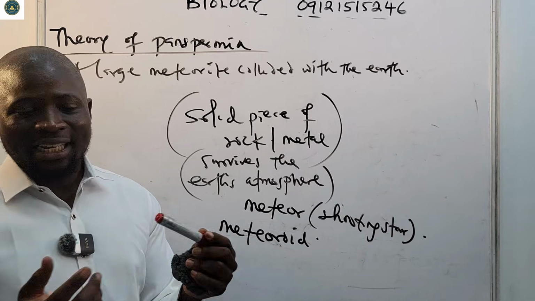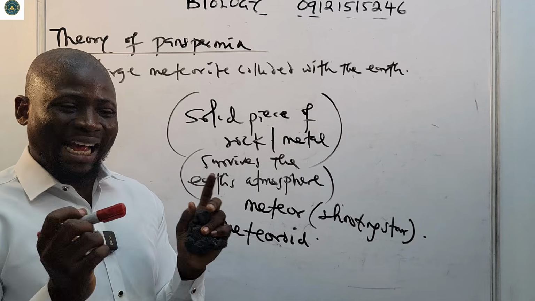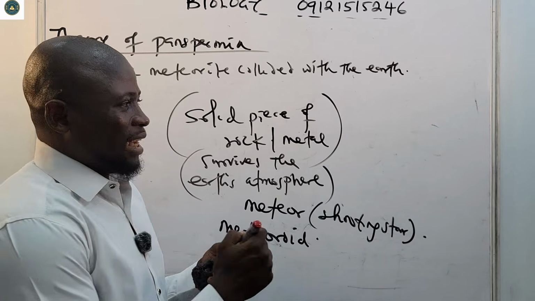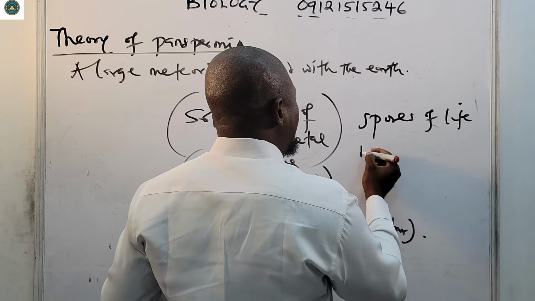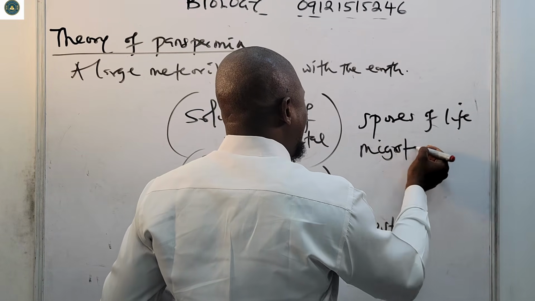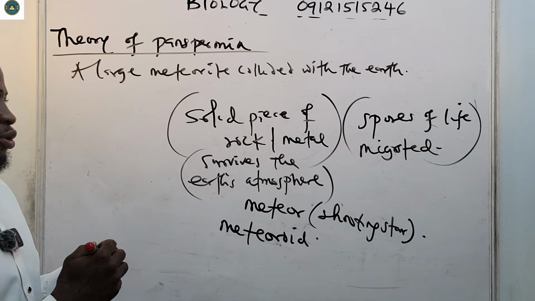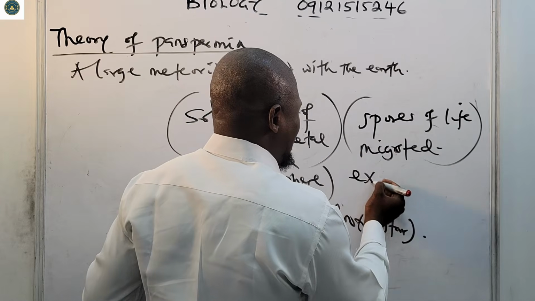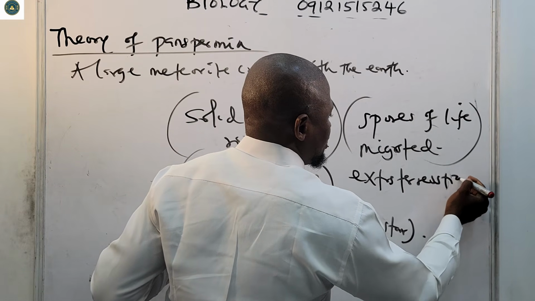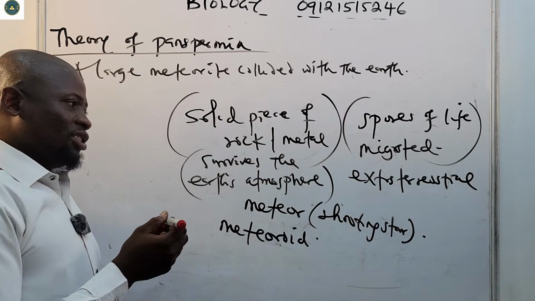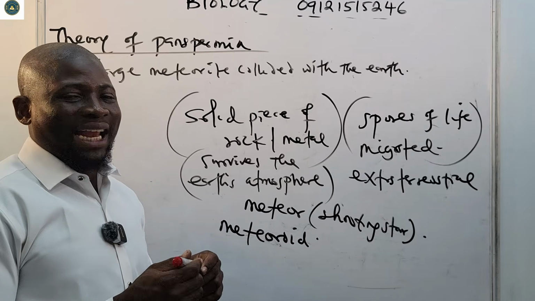The person who postulated this, Richard, and supported by Arrhenius, is saying that perhaps during this process, the spores of life might have migrated to the Earth. So they are trying to say that it is extraterrestrial. That's what they postulated: the extraterrestrial origin of life.